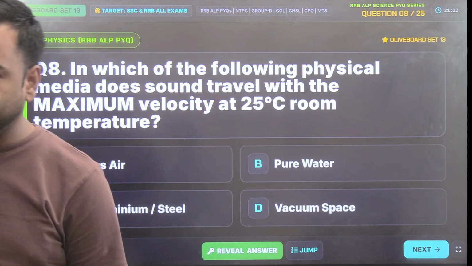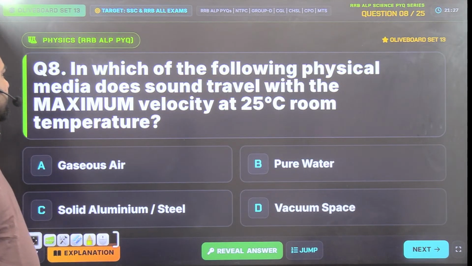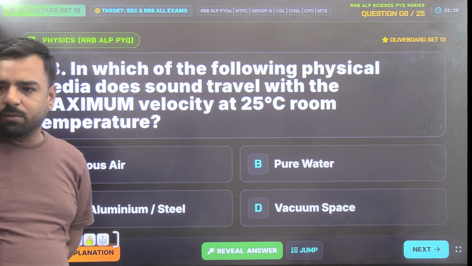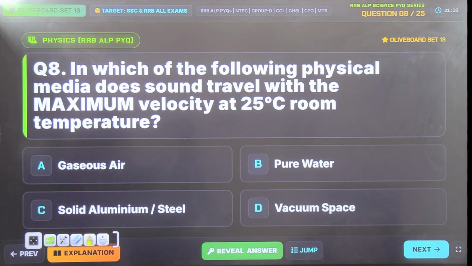Ankita is the first one to answer this, and the answer will be D. Fine. So Ankita is saying it will be D. What about Utkarsh? Utkarsh, this is basic one. At least you must answer this. And all the other candidates who are present in the class, please start answering.